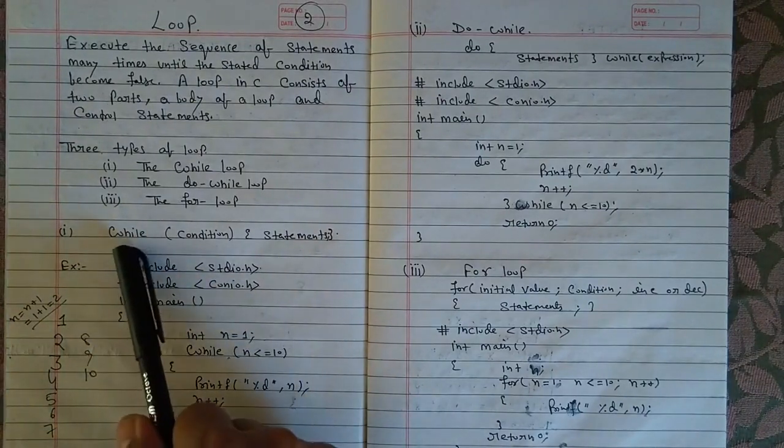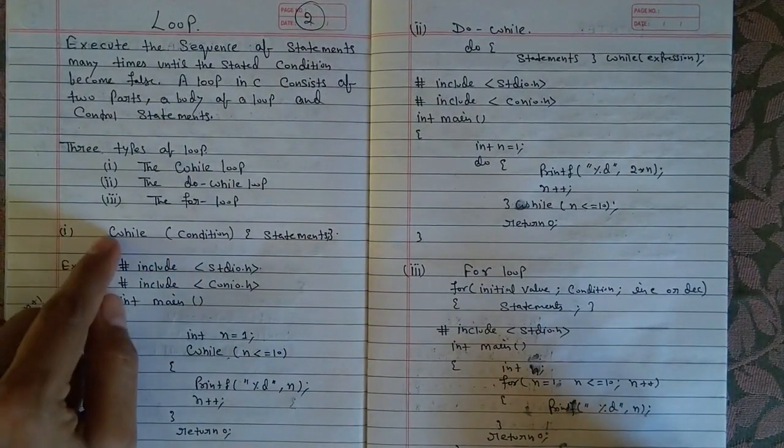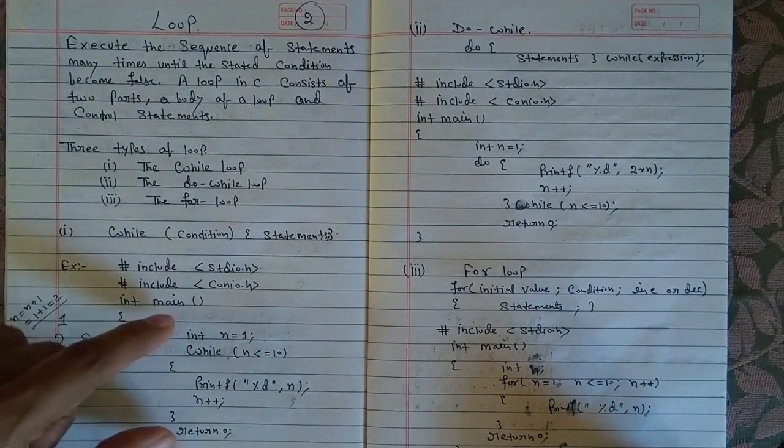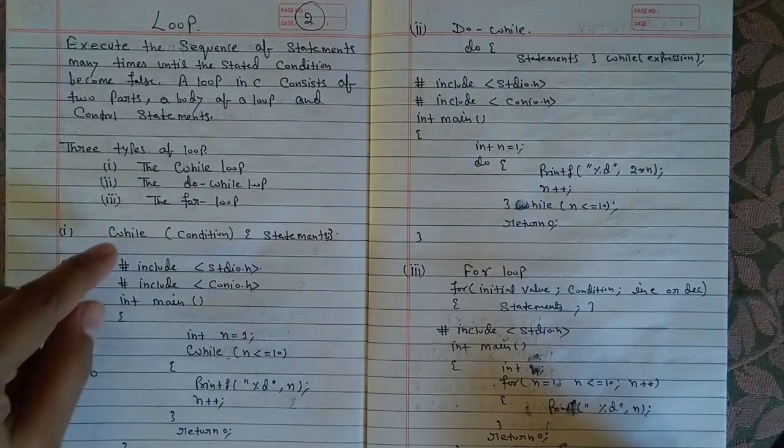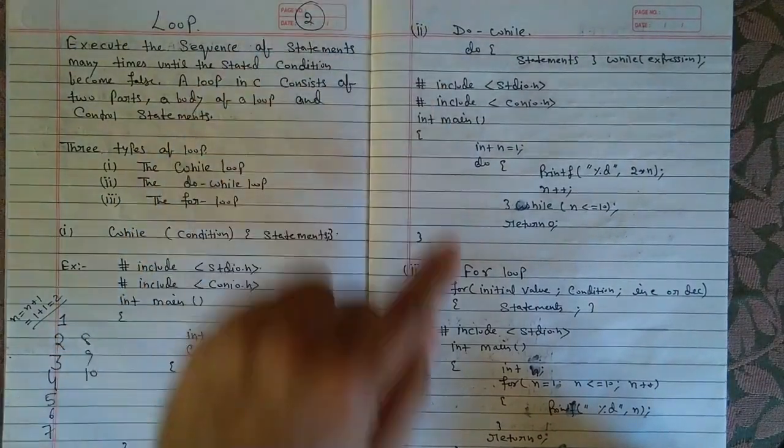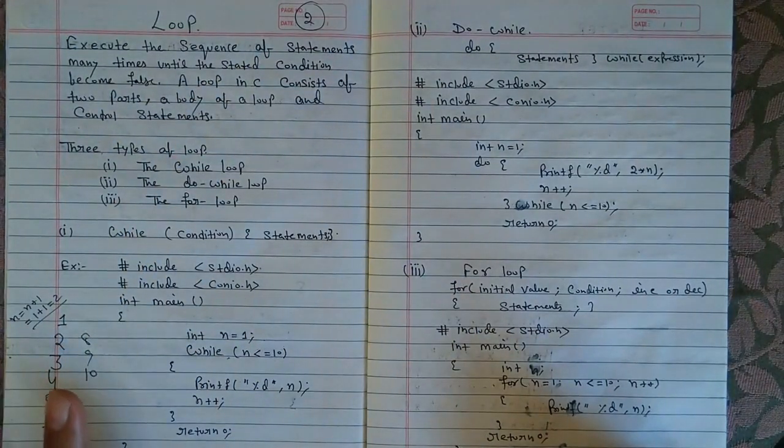So this is the way to understand the while loop. The method to read your instructions with the help of the while loop, do while loop and for loop is the same.